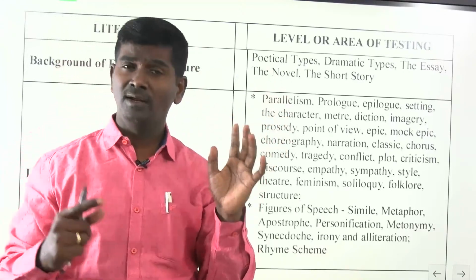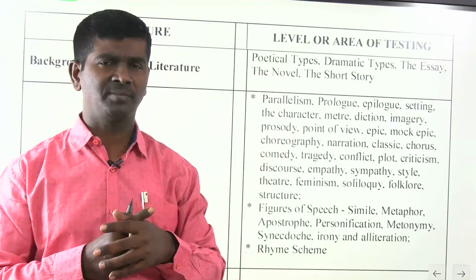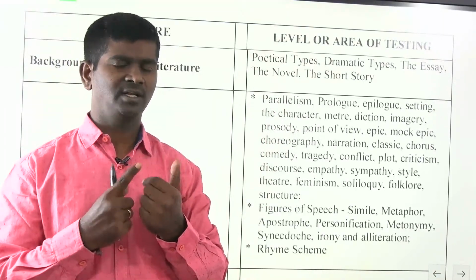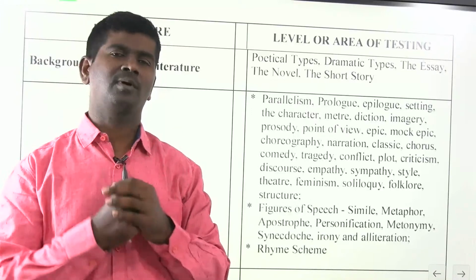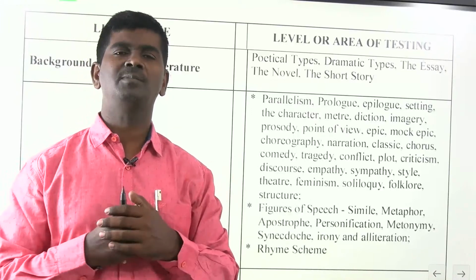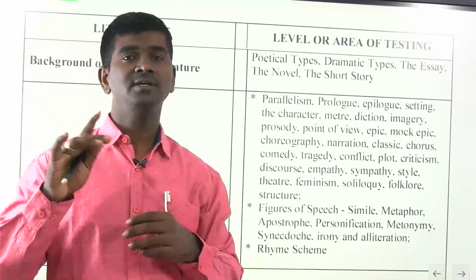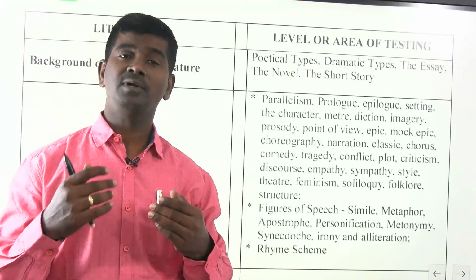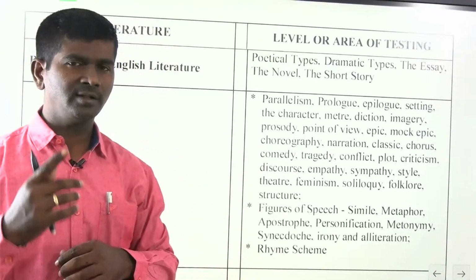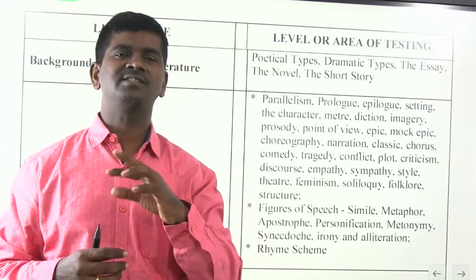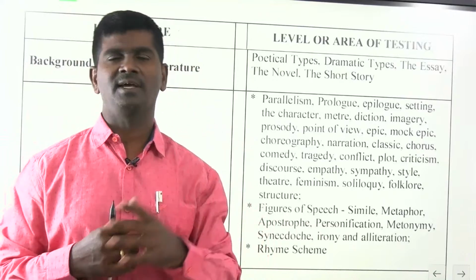Poetical types, there are in your syllabus 6 topics mentioned: sonnet, elegy or pastoral elegy, ballad, lyric, ode, dramatic monologue. So sonnet refers to a poem that is composed in 14 lines, and broadly 2 types: Italian, English. Italian sonnet, which is also introduced by Petrarch, is divided into 2 parts: octave and sestet. Octave 8 lines, sestet 6 lines.